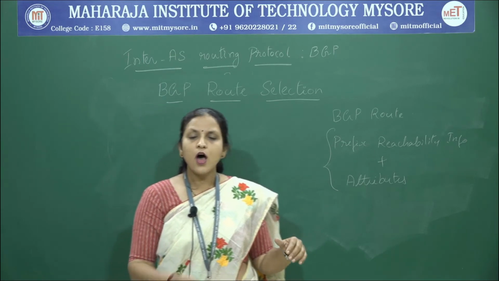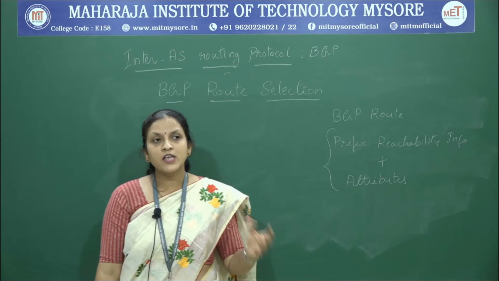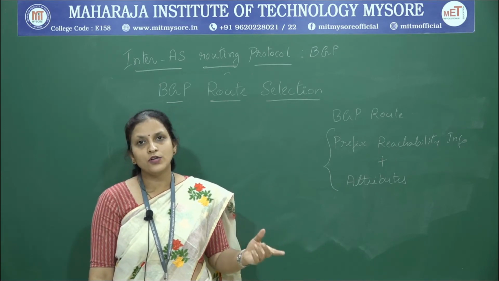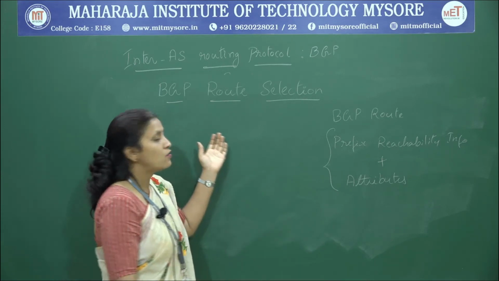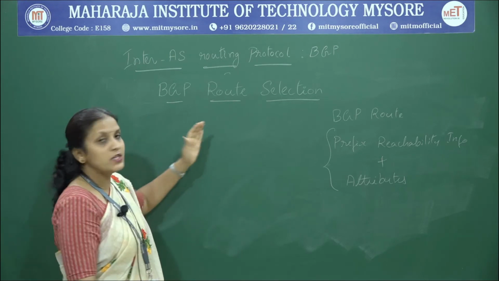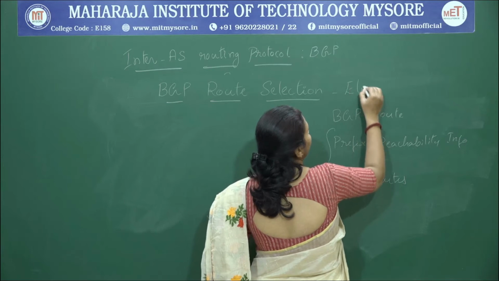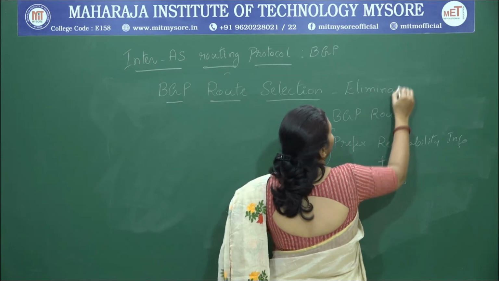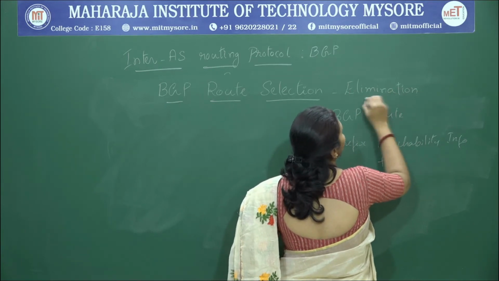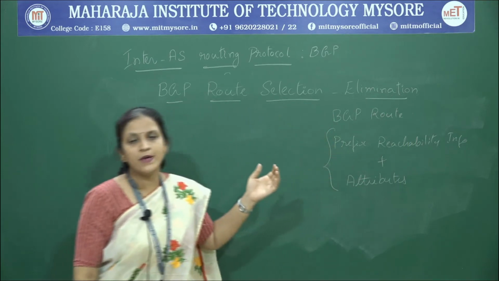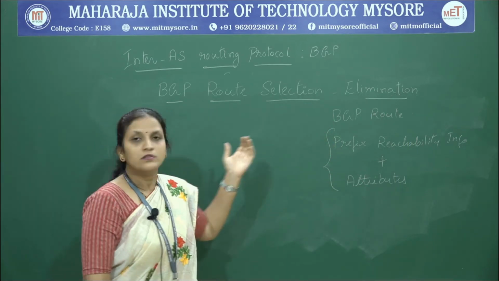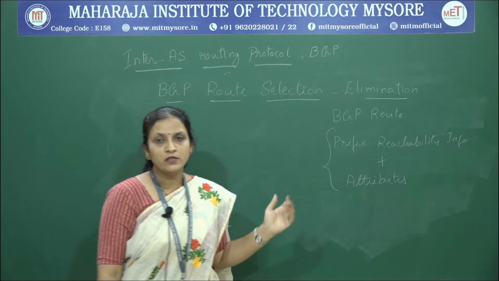So, how is BGP going to select the best path or best route among them? BGP route selection makes use of an elimination method in order to determine the best path among the available paths between routers.